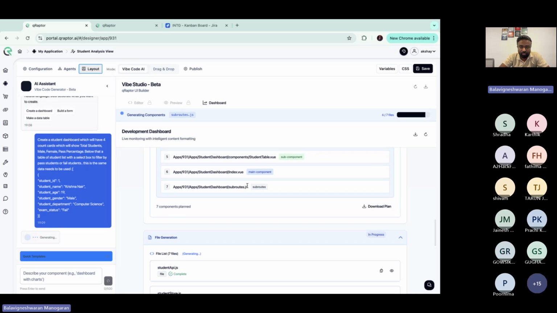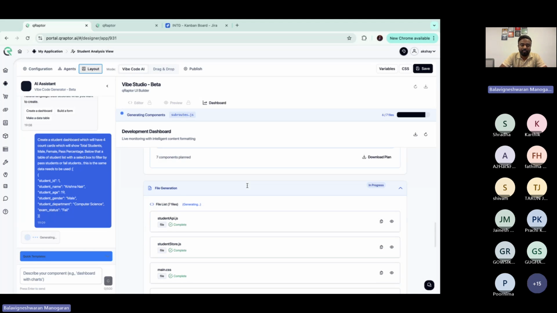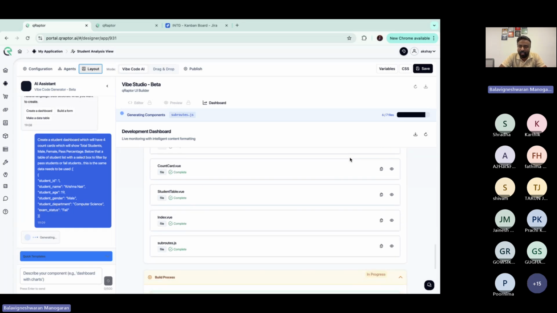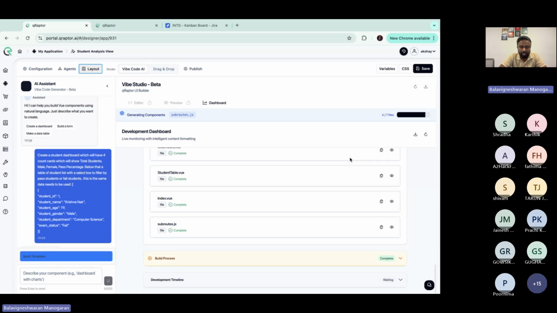And finally, subroutes. For people who have worked with SPAs, subroutes are the sub navigation you will have from the main navigation. The main navigation is going to be the whole site, like I explained last time, below which there are multiple apps. Each app is going to have sub navigation, which would be available in the subroutes. Now what this Vibe code generator will do is generate all these files for you. Basically, out of 7 files, it has already completed 6 files, and it is finally building the files also.